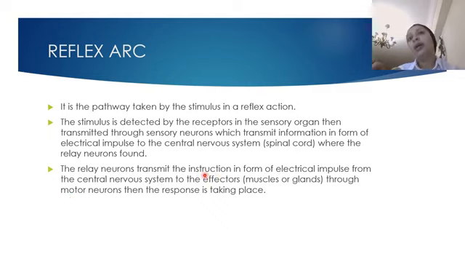Now we don't have information, we have instructions, in the form of electrical impulses. These electrical impulses move through motor neurons until they reach the effector. So this is a reflex arc. What is the reflex arc? It is a pathway taken by the stimulus.